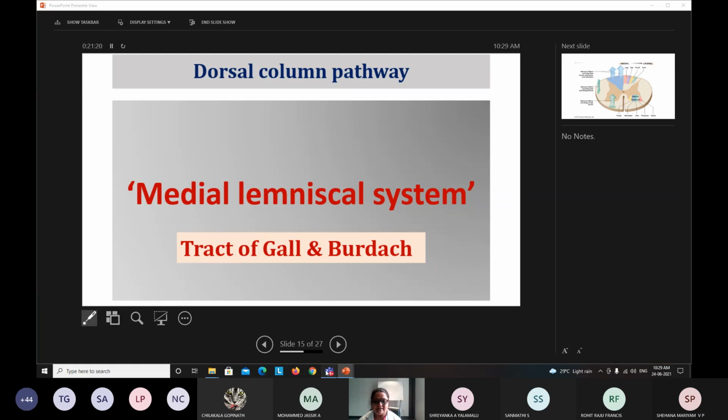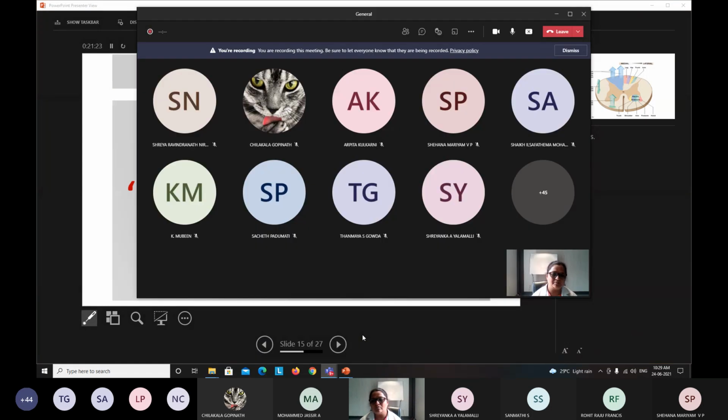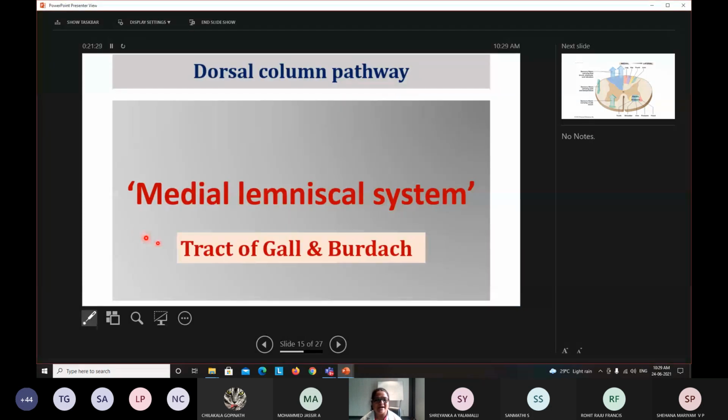So now, whoever is attending the class, a small homework for you all. Are you listening? You have to find out why this tract is called the tract of Gall and Burdach. I am telling so many names for this. This is the dorsal column pathway because it is located in the dorsal part of the white matter, the posterior part of the white matter. And as there is an arrangement as a lemniscal system and medially arranged, it is called the medial lemniscal system. I explained these two terms. Now you have to find out why it is called the tract of Gall and Burdach.